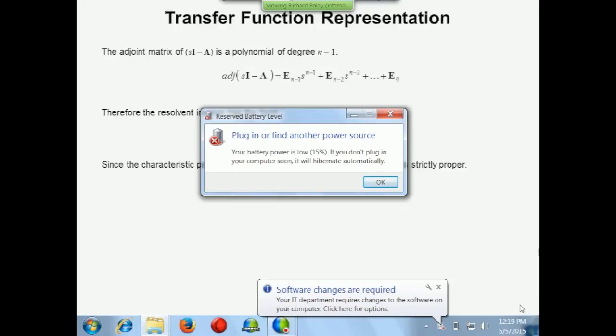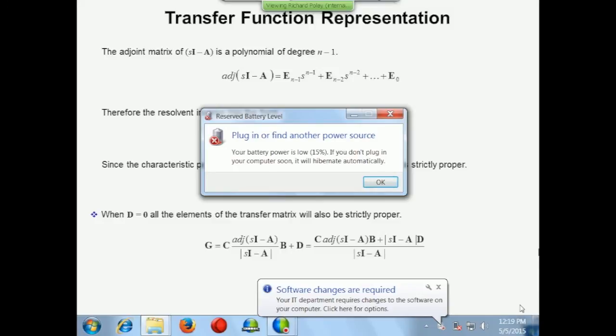So the inverse of the resolvent definitely has an order of n, and it is strictly proper. Every element in that matrix must be strictly proper. So let's plug that back into the original equation and see what happens. So we've got G equals C times the inverse of the resolvent, so the adjoint divided by the determinant. You know that is strictly proper, times B plus D.